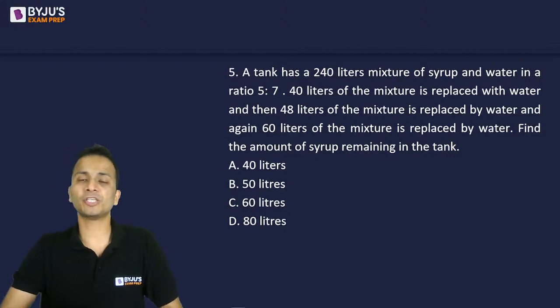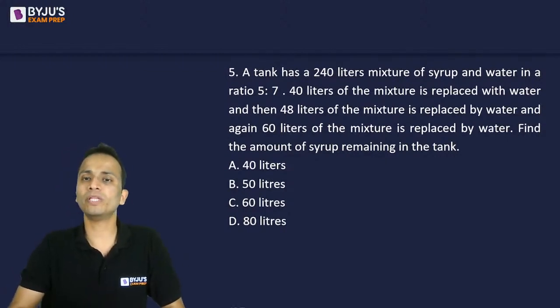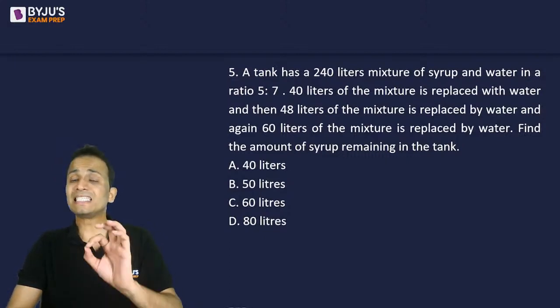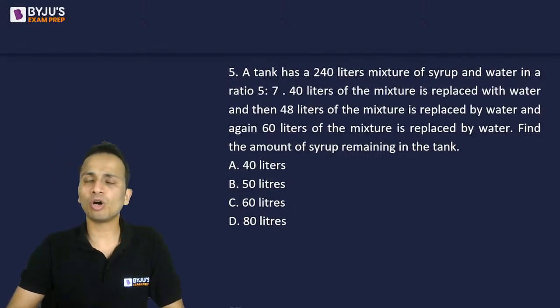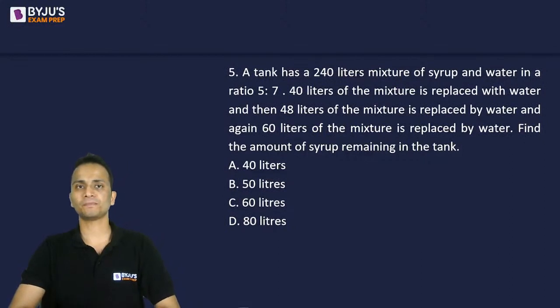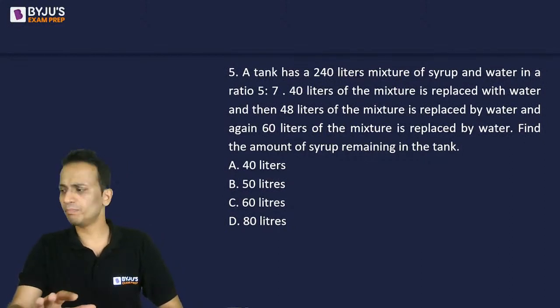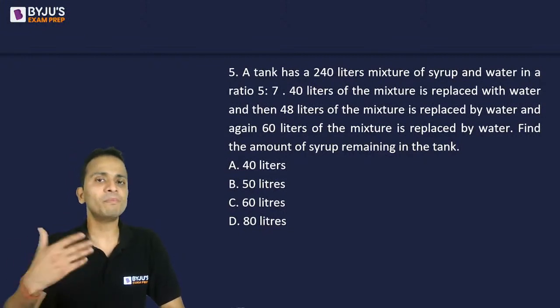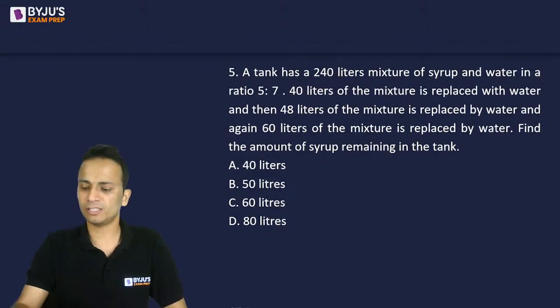Now, from this mixture, 40 liters is replaced with water. Then 48 liters of mixture is again replaced with water. And then finally, once again, 60 liters of mixture is replaced by water. Now, find the amount of syrup in the remaining tank. This is a direct application of the formula of removal and replacement, a very simple, very straightforward example. So quickly apply the formula and give me the final answer.